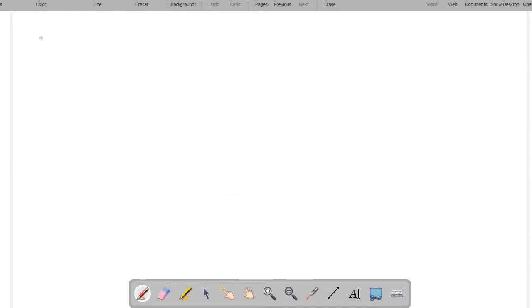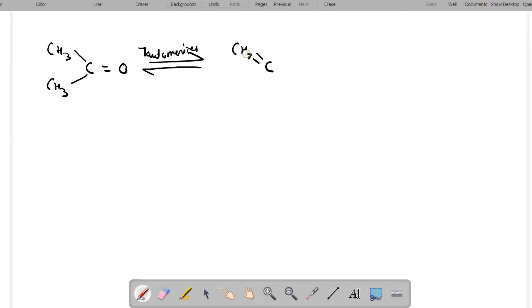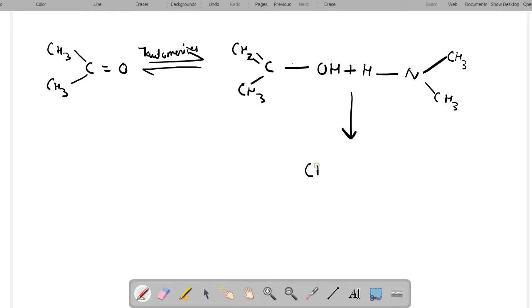The example for this reaction where a 2-degree amine is reacted with ketone or aldehyde can be taken as acetone, which tautomerizes to give the enol form, acetone's enol form, and later this enol form of acetone is reacted with 2-degree amine to give CH2=C(N)CH3 plus H2O removed out here.